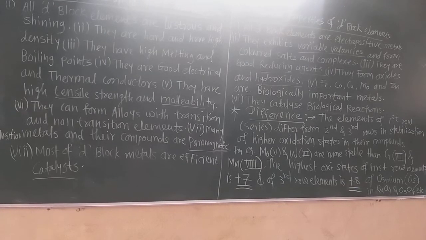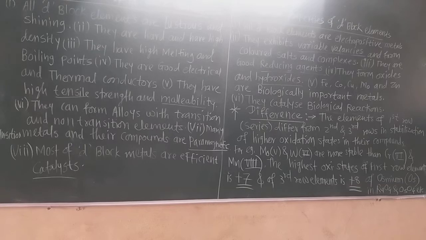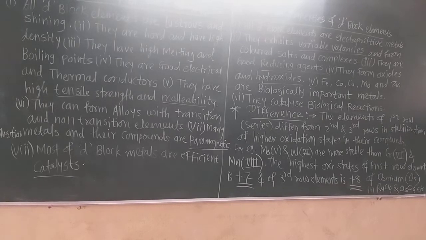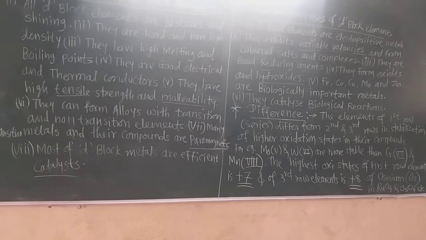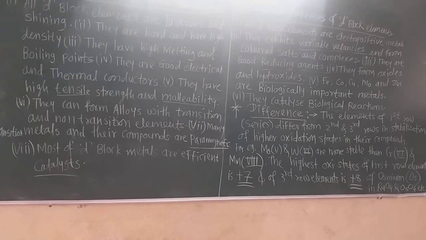You know that copper wires are used to conduct electricity. Very thin wires can be drawn from them. So they have high tensile strength and malleability. When we hammer them, the metals are converted into flat sheets. So they have good malleability and ductility, that is, tensile strength.